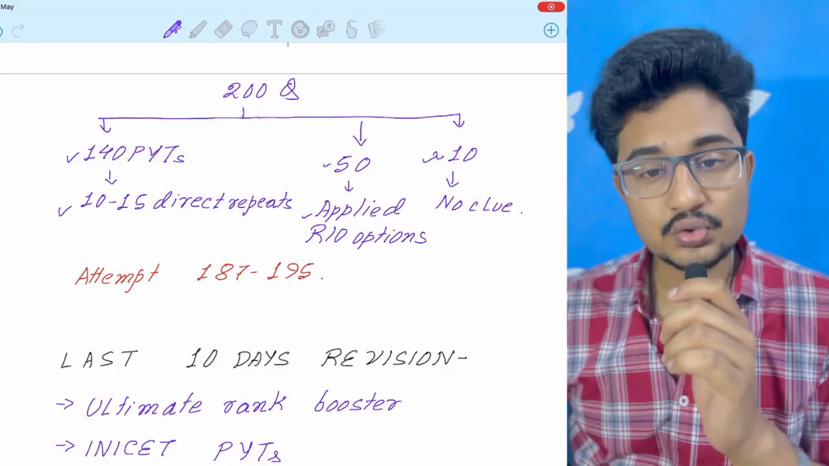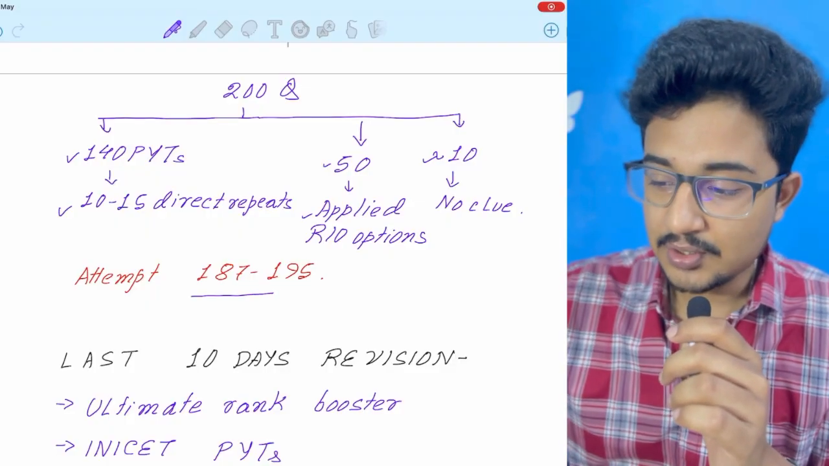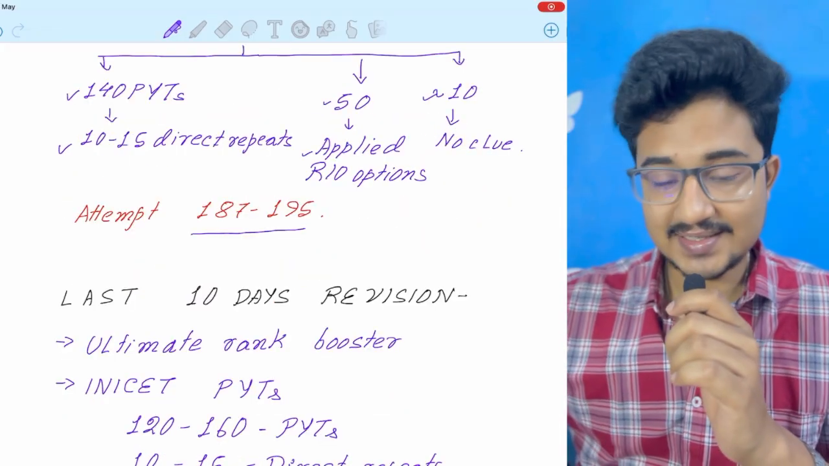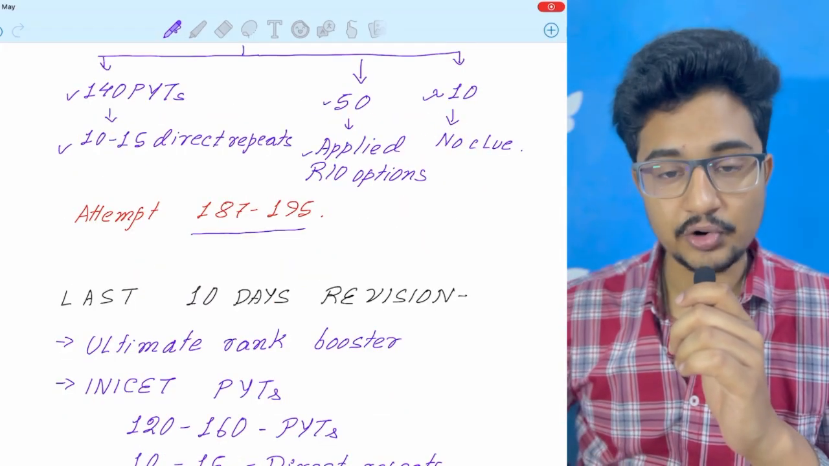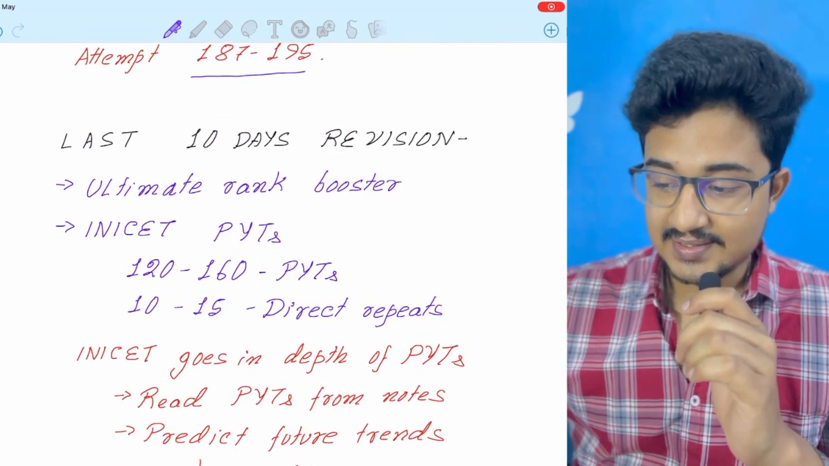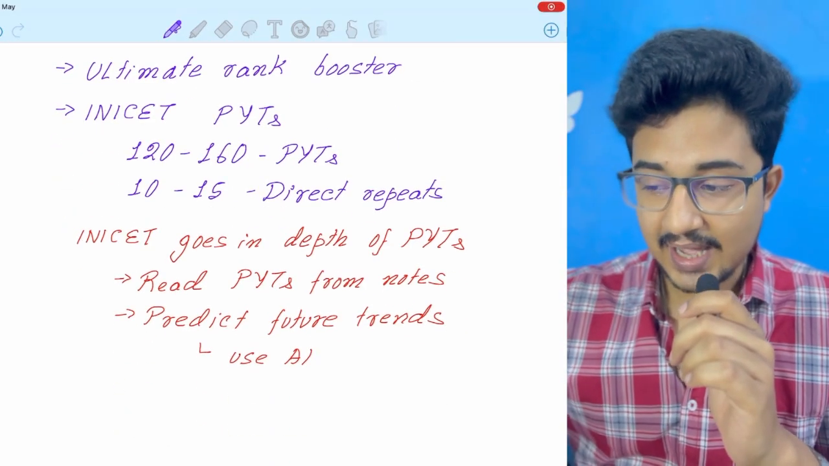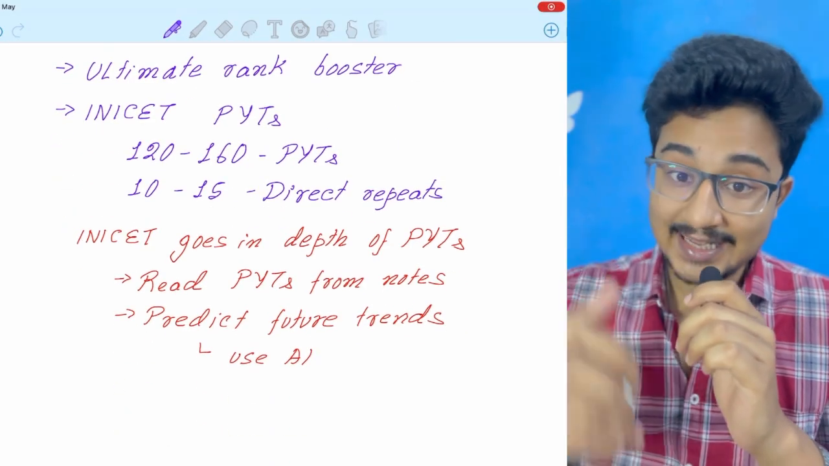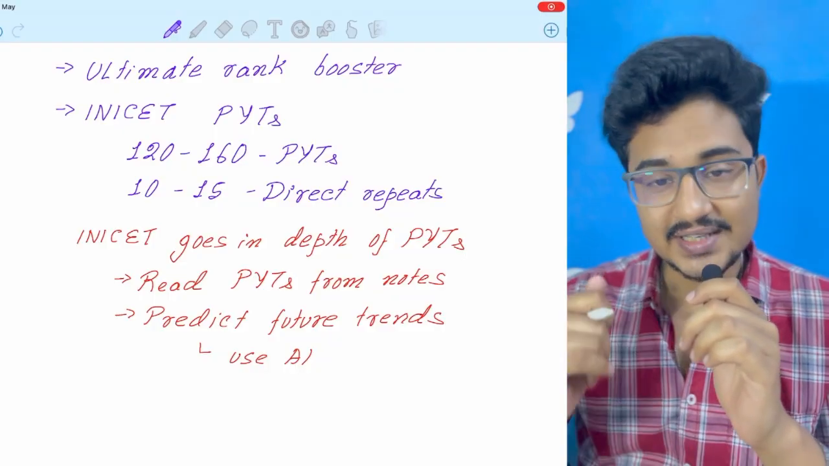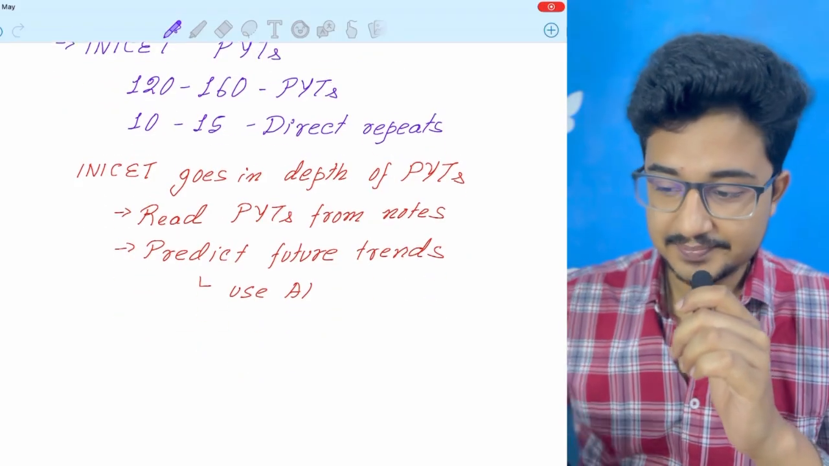The sweet spot to attempt in INI-CET, if it is a moderate exam, is 187 to 195 questions. Now, the last 10 days of revision is very important. It is the ultimate rank booster. In INI-CET, as I said, 120 to 160 questions will be from the previous year topics only, and INI-CET goes into the depth of each topic. It is not a superficial exam like NEET PG. It has certain topics and it digs into the depth of those topics.